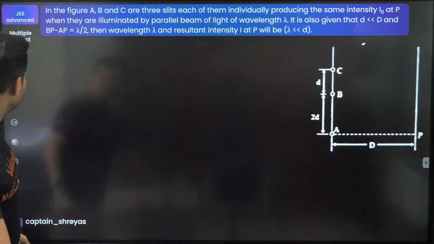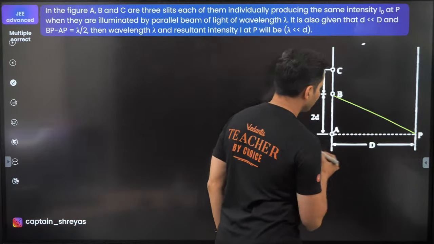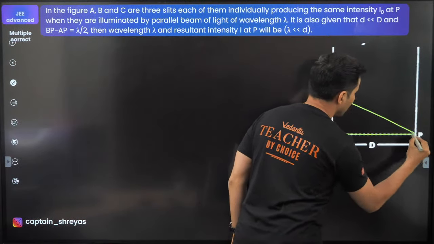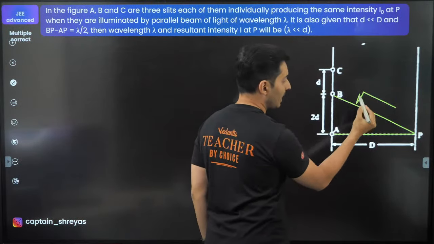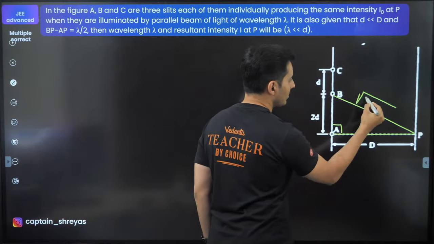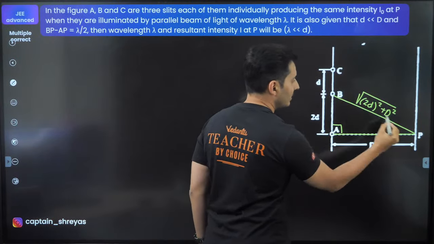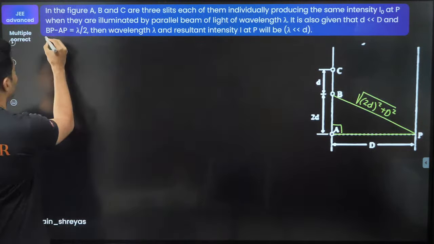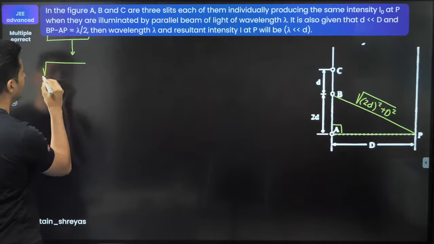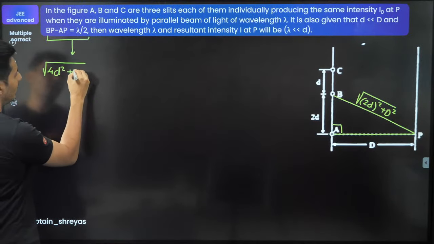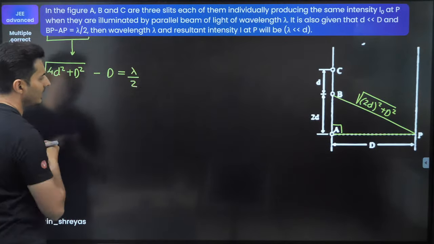Maybe I have some space over here. Yes, I have. So, BP is basically this length. AP is nothing but this length. Now, this is 2D, this is capital D. Naturally, this distance will be, by Pythagoras, because this is 90 degrees, nothing but the root of 2D whole square plus capital D square. This distance minus this distance is given right over here. So BP minus AP will be nothing but root of 4D square plus D square minus capital D is equal to lambda by 2.